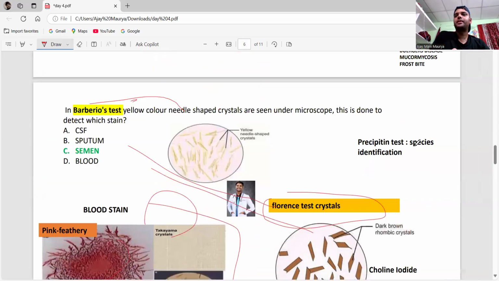Remember the precipitin test. Now the precipitin test is done for species identification. Suppose there are two bones, you have to identify whether this bone is human or animal. So you have to identify this one. That is the specificity test.